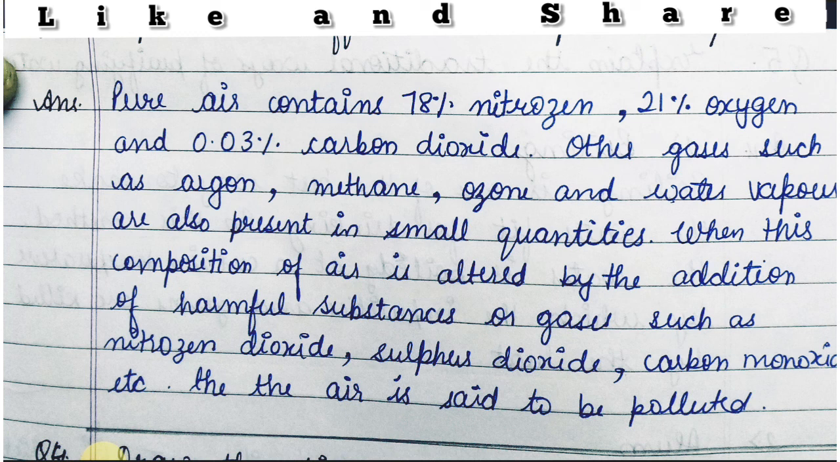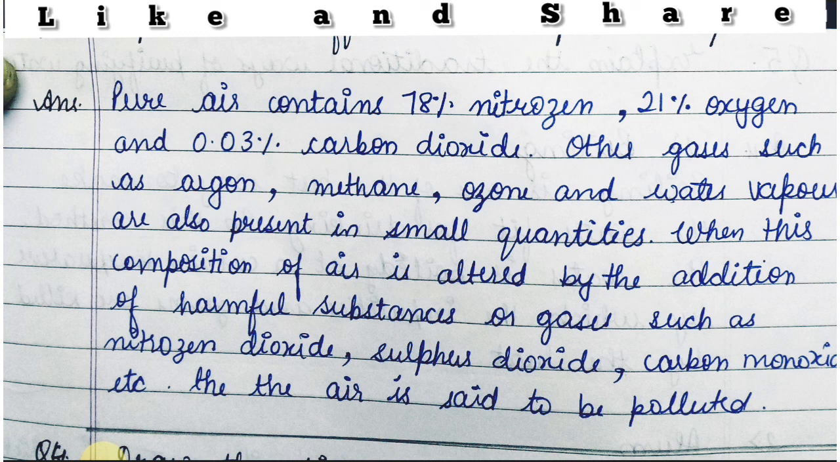And when this composition of air is altered by the addition of harmful substances or gases such as nitrogen dioxide, sulfur dioxide, carbon monoxide, etc., the air is said to be polluted. So pure air is the air which contains nitrogen, oxygen and carbon dioxide at the minimum and at the same amount.